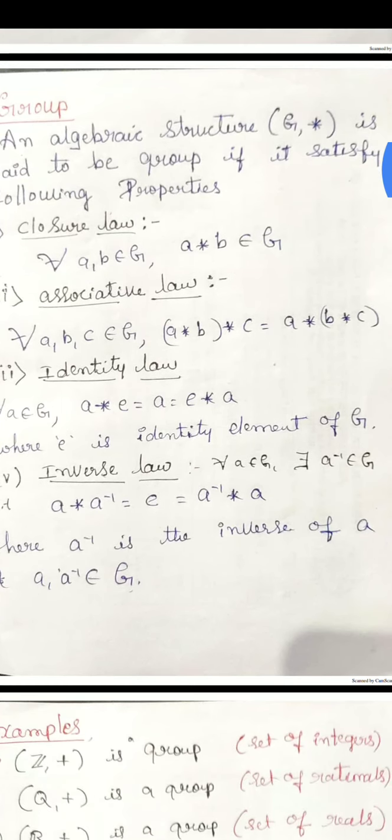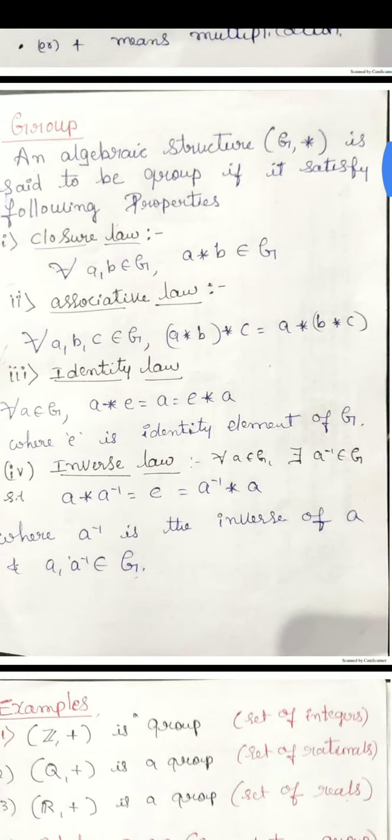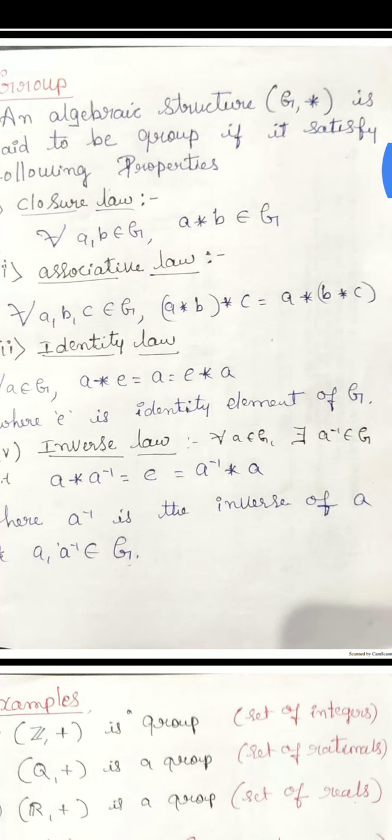Then comes identity law. Identity law means for all a belongs to G, a star e equals a, which is equal to e star a. You can observe that a star e equals a. That means e is an identity element.